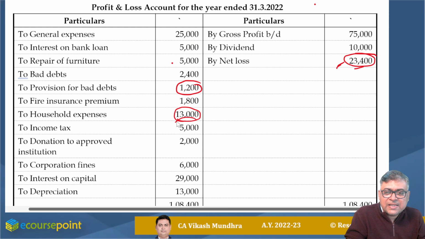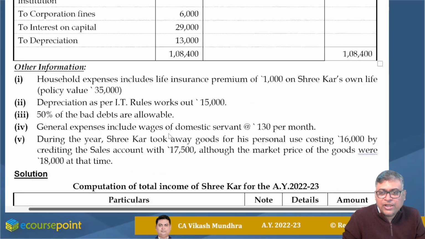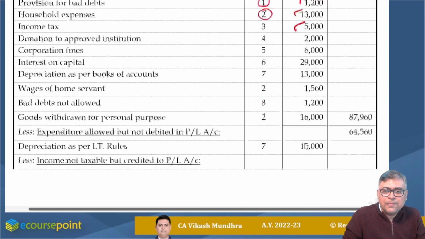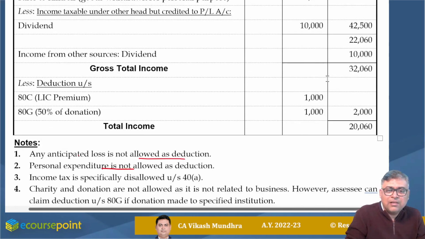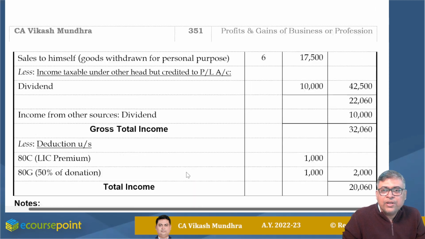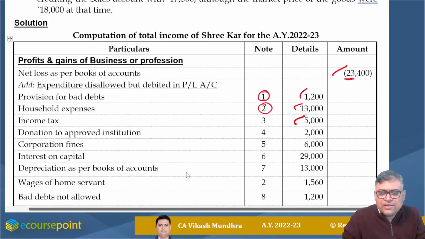Income tax is specifically disallowed under section 40A. So my third addition, income tax 5,000 with a suitable remark like: income tax is specifically disallowed under section 40A. You may frame it in your own language, it's fine.